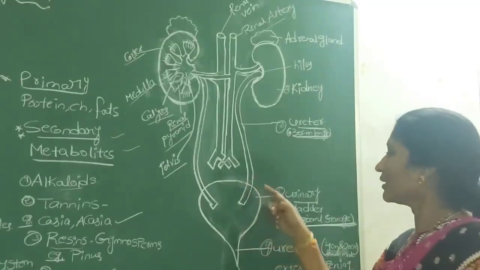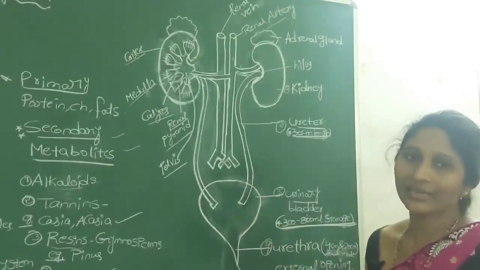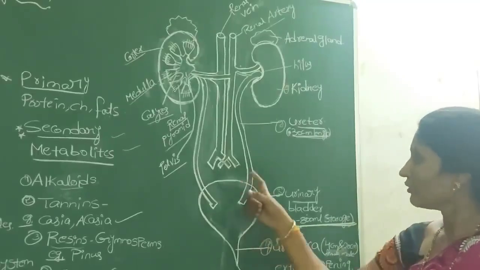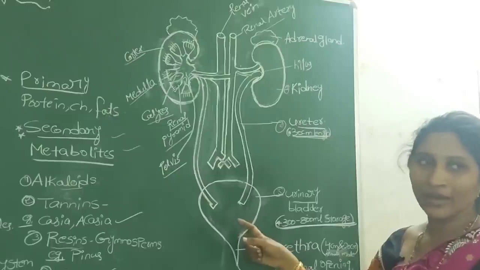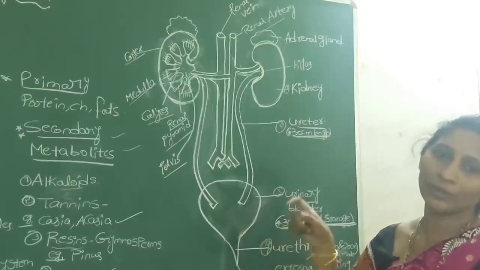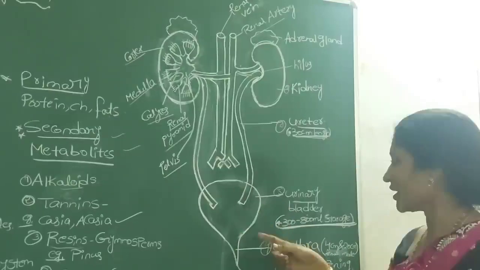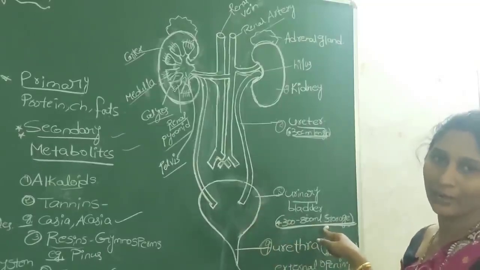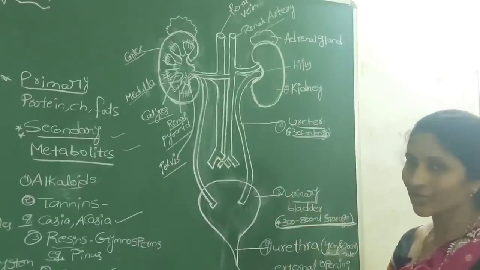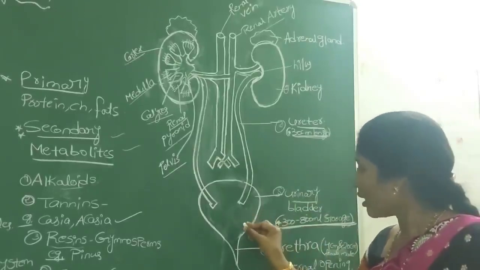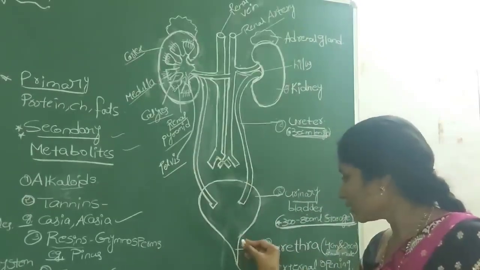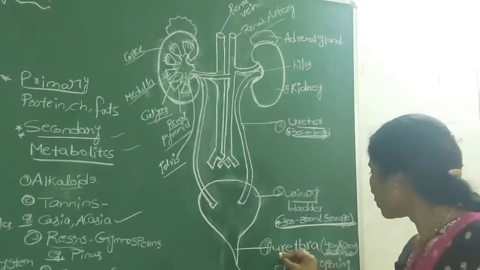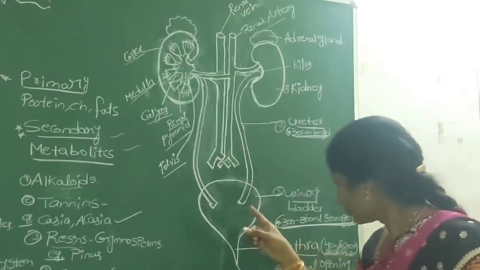The urinary bladder is a pear-shaped, distensible, sac-like structure, and the urine from the ureters enters into it. In the urinary bladder the urine is temporarily stored, and the storage capacity is nearly 300 to 800 ml of urine. After the urinary bladder, a narrow tube-like opening through which urine is excreted is called the urethra.